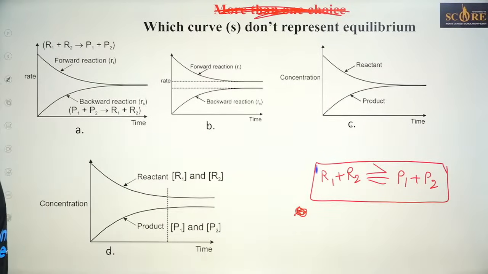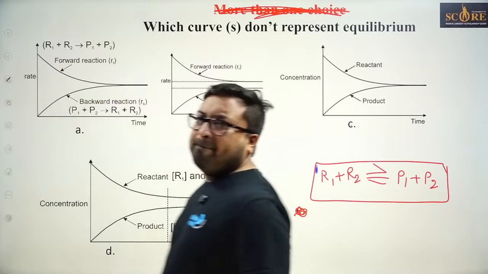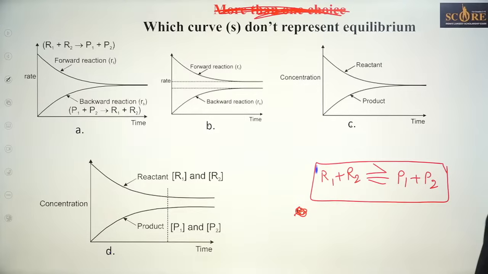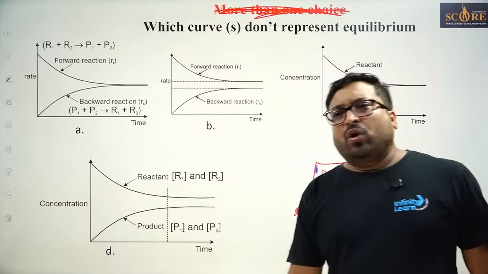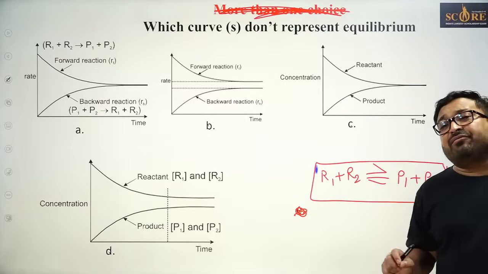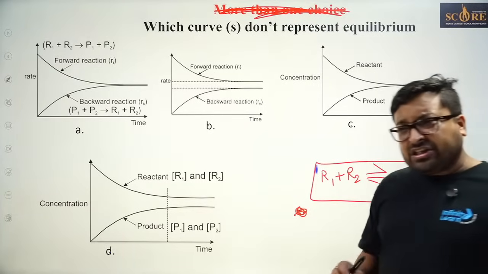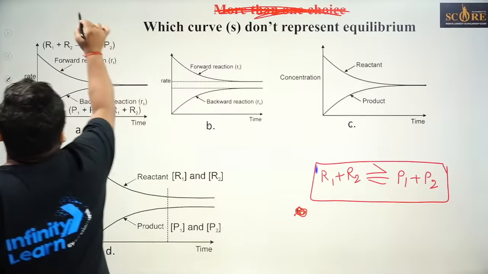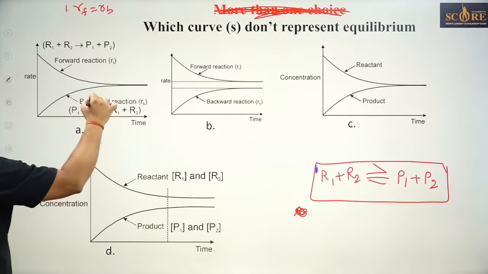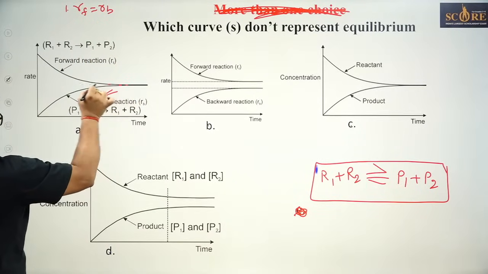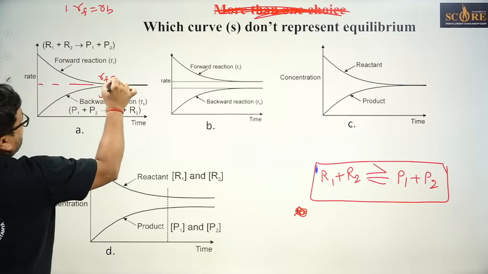Should I answer? Okay, let's see. My dear friend, what was the first condition for equilibrium? The first equilibrium condition is RF equal to RB. This is actually equilibrium, RF and RB both are equal in this case.